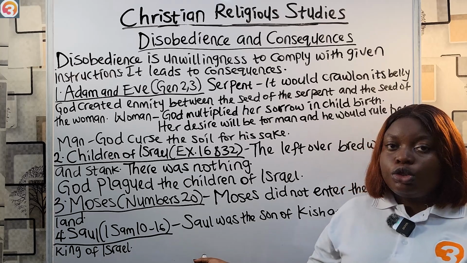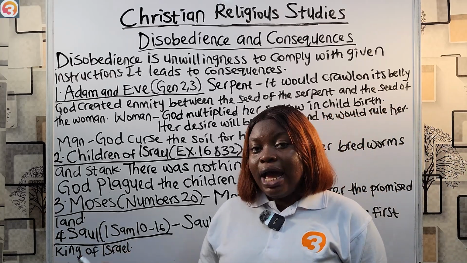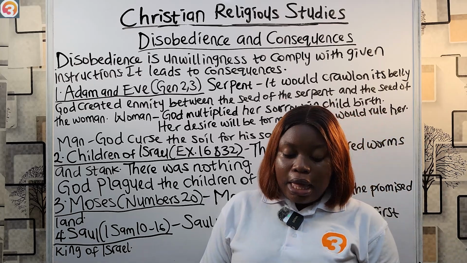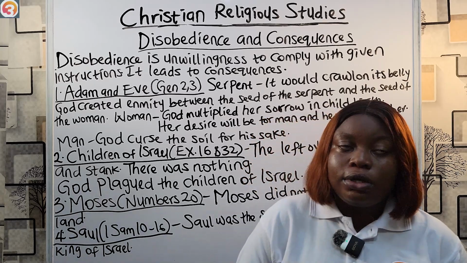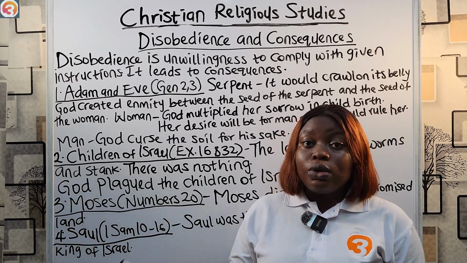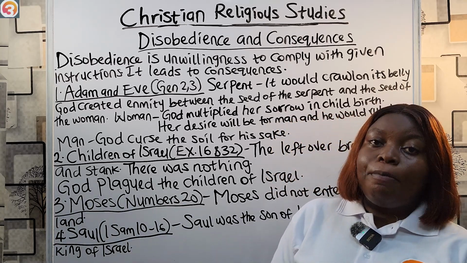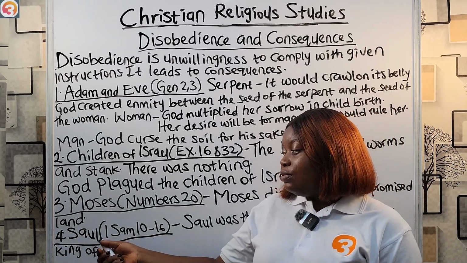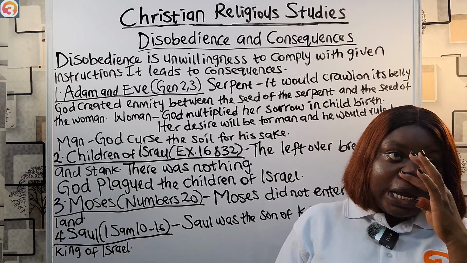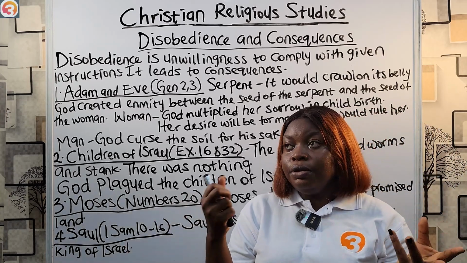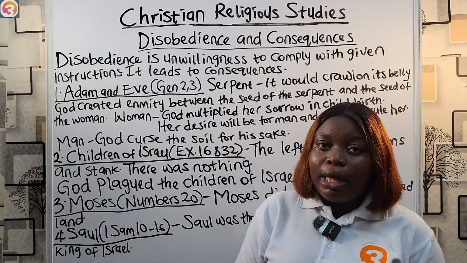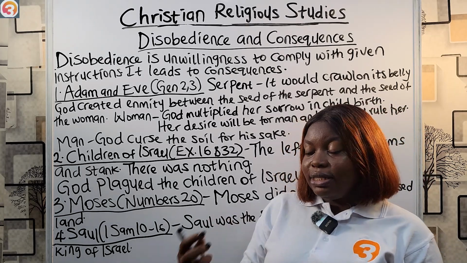By the time Saul got to Amalek with his men and attacked them, he spared the king and the best of their animals. He only destroyed what they didn't like and what was of no value, what was worthless. And God sent Samuel back to Saul to tell him that he had rejected Saul as a king in Israel. And when Saul tried to defend himself, saying he brought the animals to sacrifice to God, Samuel told him that to obey is better than sacrifice.